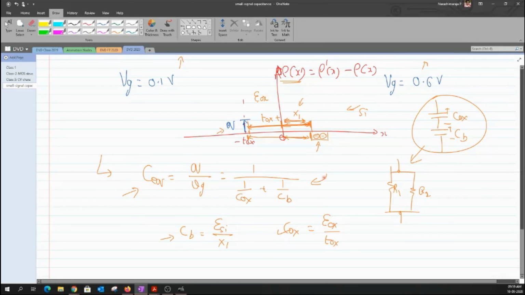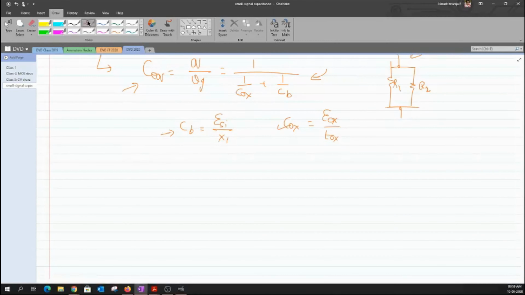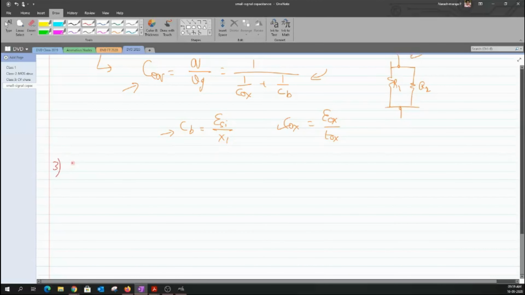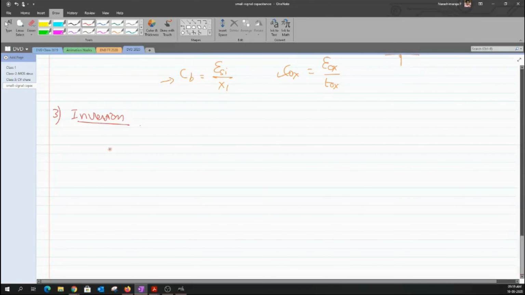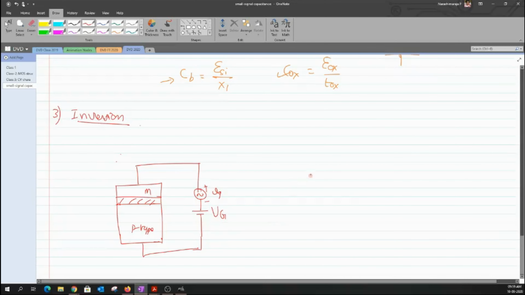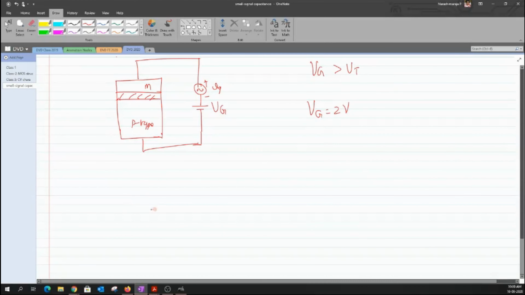But as of now, we will just hold this content as it is, and I think I'm supposed to complete this inversion before my class ends. So in the case of an inversion, the value of Vg would be much greater than the value of Vt. So let us pick a value of Vg that is equal to plus 2 volt. Now under each of these conditions, let us try to map our graphs. This is when Vg is equal to 0, and the other one is when Vg,